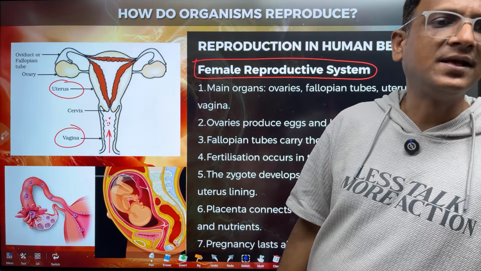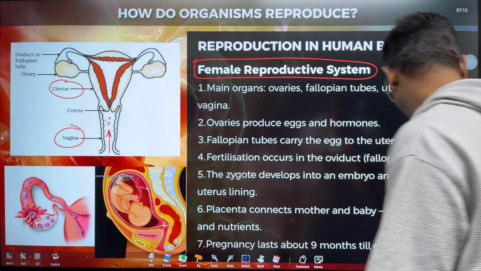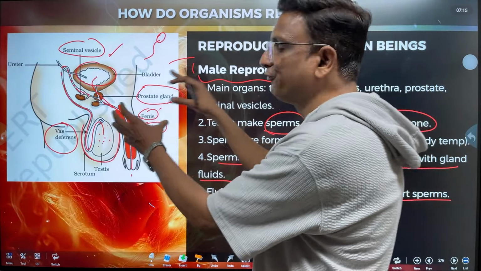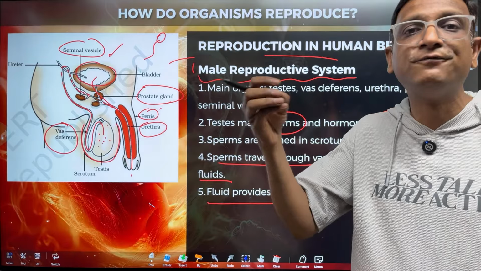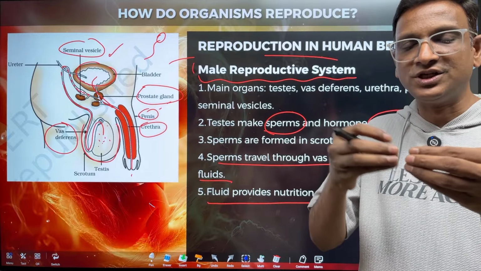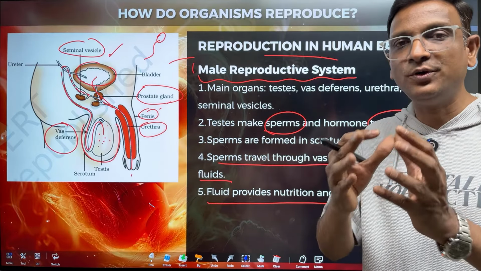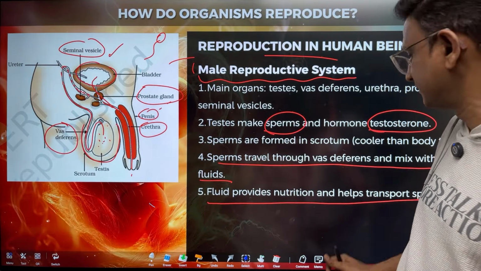Okay, right. So somebody is asking what is the function of prostate gland and seminal vesicles. In the previous slide, yes, they give the fluids, children. Seminal vesicles, prostate gland and bulbourethral glands give the fluids to the semen, to the sperm. So the sperm takes all the fluids, and these fluids give nourishment, nutrition to the sperms. Right?